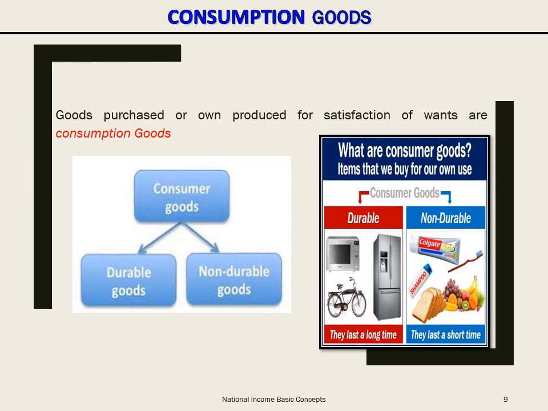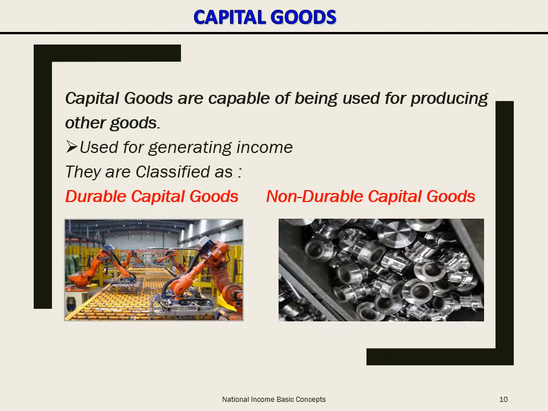The consumption goods may also be classified as semi-durable consumption goods and non-material consumption goods or services. Talking about semi-durable consumption goods, they are those goods which can be used for a period of 1 year or slightly more. These goods are not of very high value. Examples: clothes and crockery are examples of semi-durable goods. Services are those non-material goods which directly satisfy human wants. A few examples of services are services of a doctor, lawyer, etc.